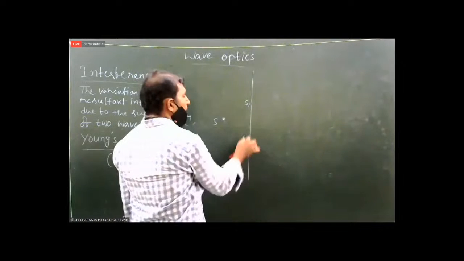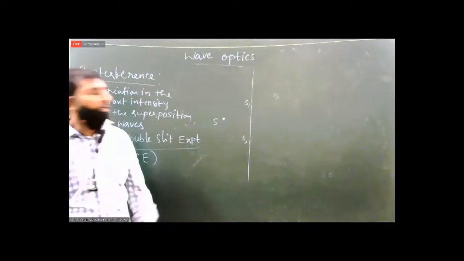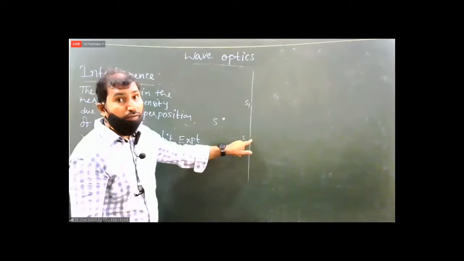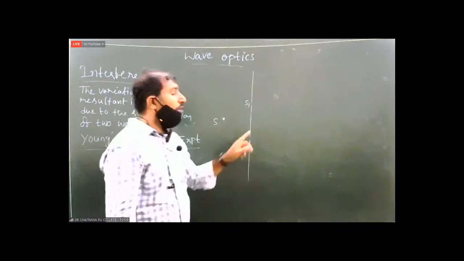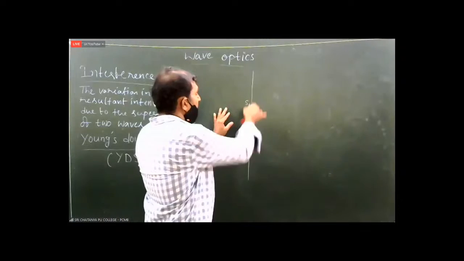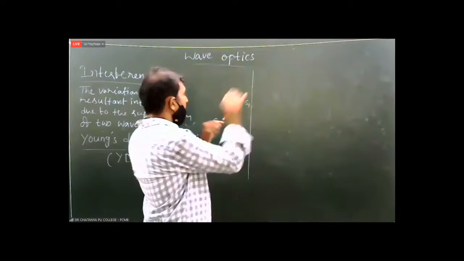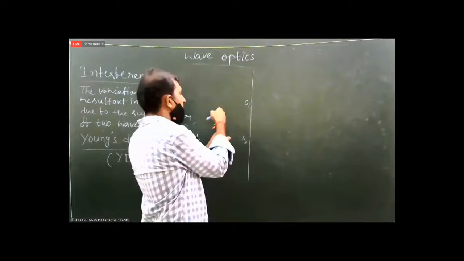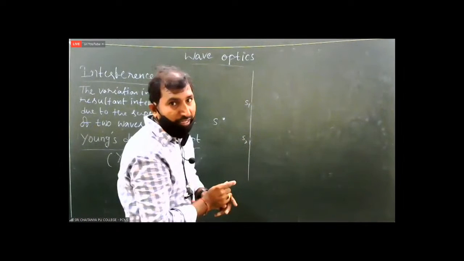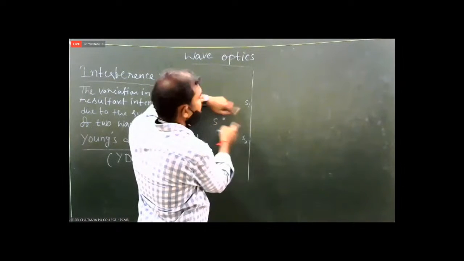Then only S1 and S2 can produce coherent waves. S is the real source. S1 and S2 are virtual sources of light. Why do we call S1 and S2 virtual sources? Because light is not originally coming from S1 and S2. Light is originally coming from where? Yes, S is the real source of light and S1 and S2 are virtual sources of light.